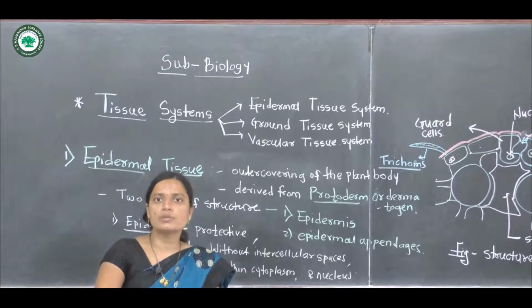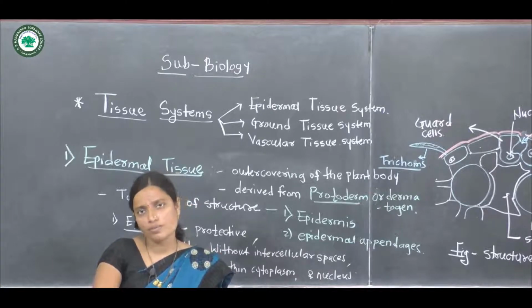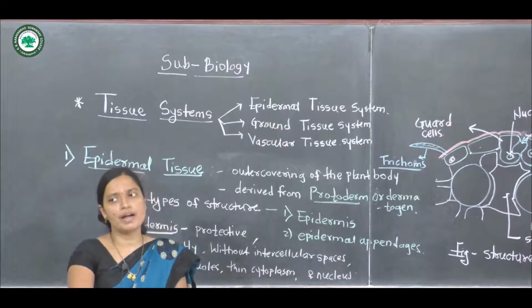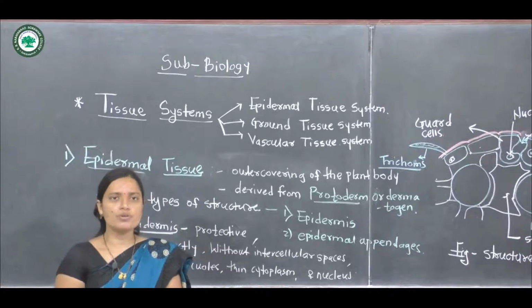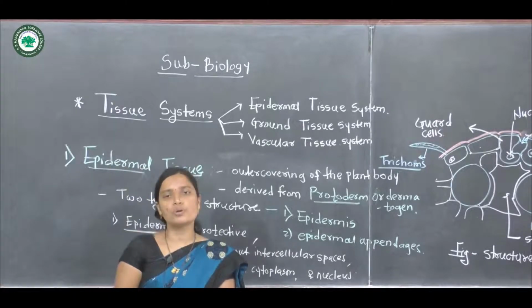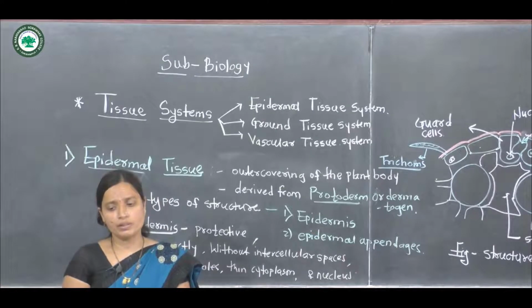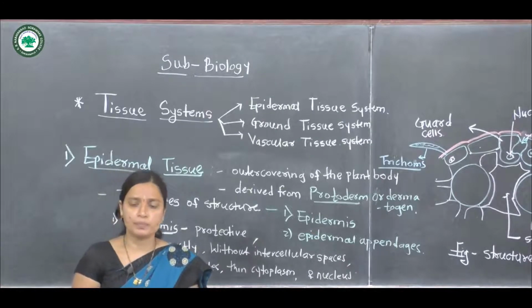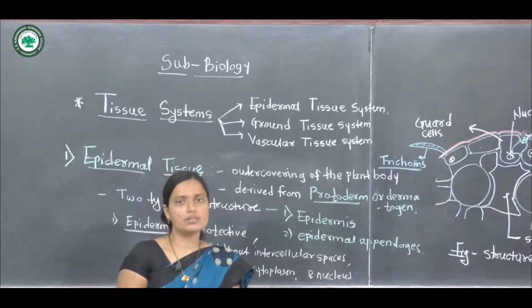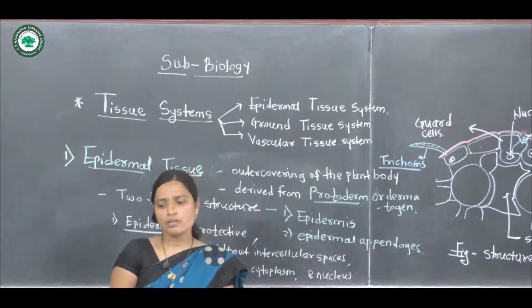In the epidermis and cuticle region, trichomes are found in dicot plants. But in some monocot plants, the root epidermis has root hairs, and these root hairs are found in some plants.